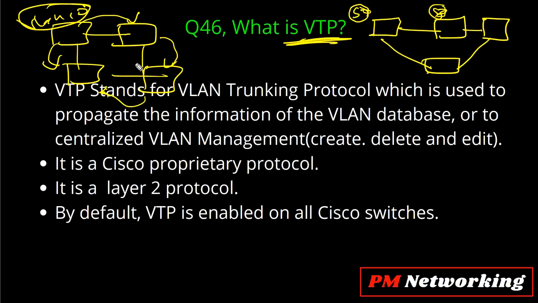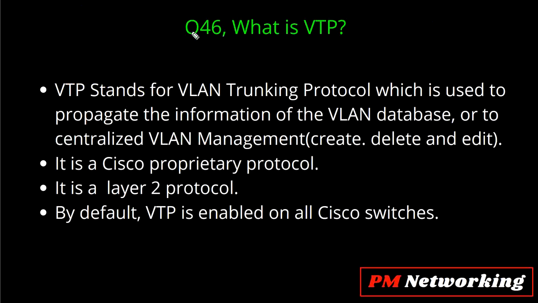VTP is used to create VLANs automatically on switches. If you configure VLAN 10 on one switch, VTP will propagate that VLAN database to the neighboring switch, the neighboring switch will update its VLAN database, and then relay that update to its neighbor. So this is VTP.